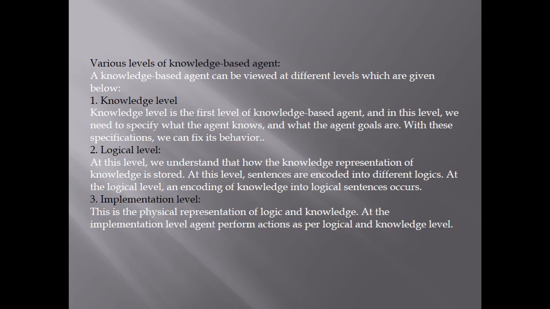Logical level. At this level, we understand how the knowledge is stored. At this level, sentences are encoded into different logics. At the logical level, an encoding of knowledge into logical sentences occurs. Implementation level. This is the physical representation of logic and knowledge. At the implementation level, the agent performs actions as per the logical and knowledge level.